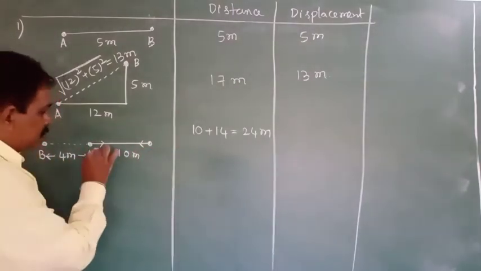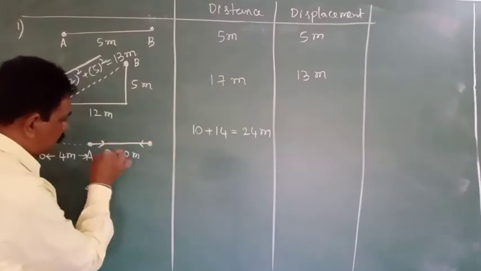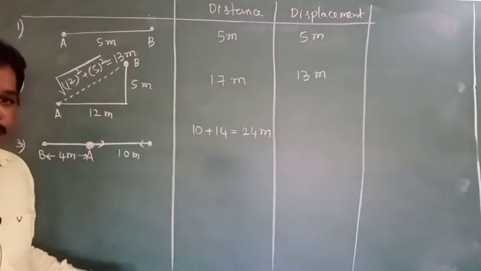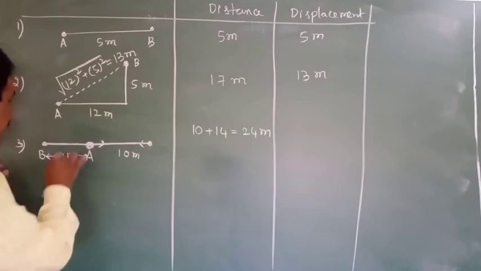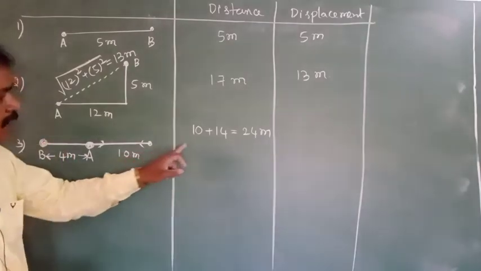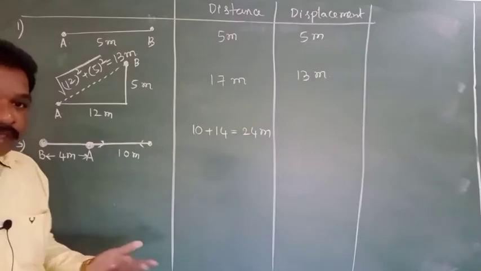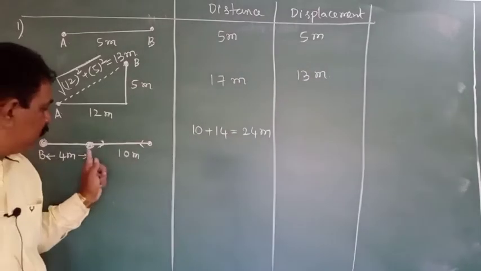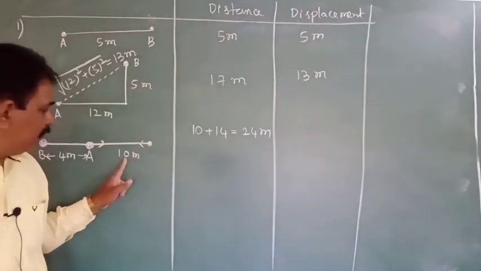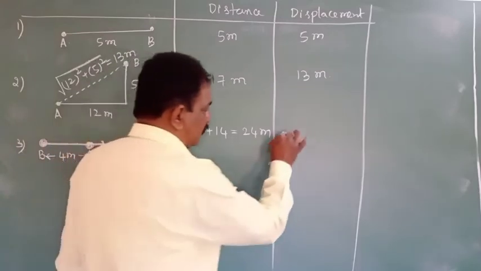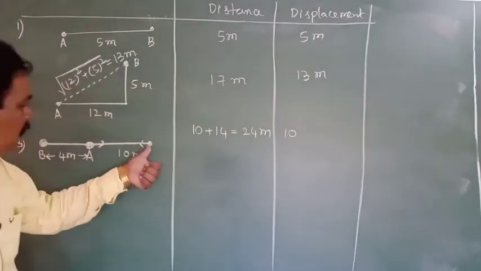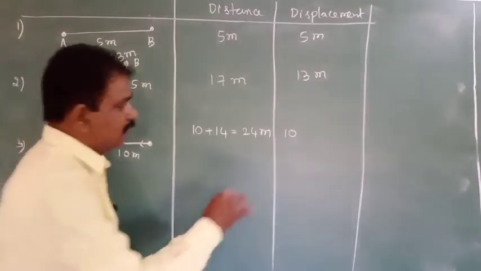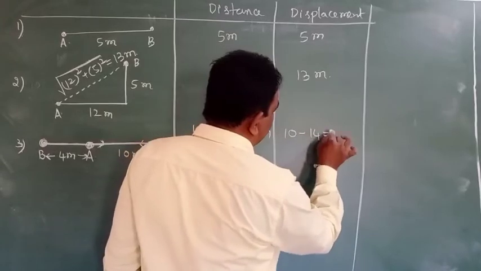Understanding all of you? So 10 meter forward, 14 meter backward. A is the starting point, B is the ending point. So in this case, distance will be 24. Then what is the displacement? Along the positive x-axis the body went here, so we will consider it as plus. From here it is going along the negative x-axis, that we will consider as negative.